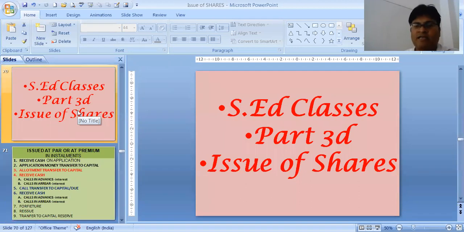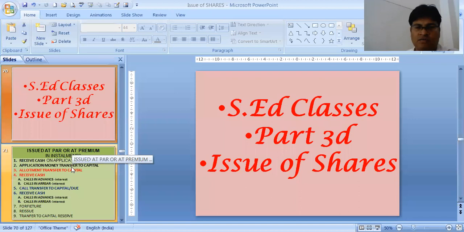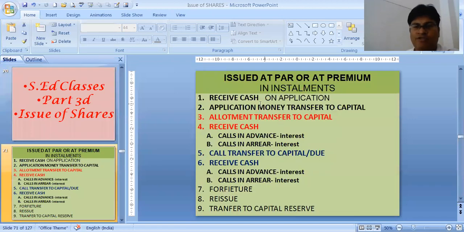We will be doing exercise 3D, the fourth part on installment. Before that, we will recap this part. Received cash on application and application money transferred to capital. Then allotment money, we transfer to capital, then receive cash, capital as well as it can be SPR.